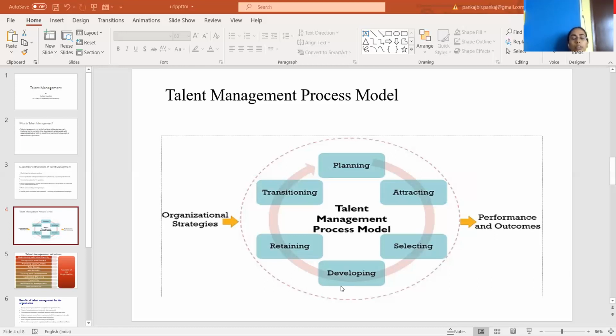The next step in talent management is developing. In this stage, the employees are prepared for the organization and the profile, on the basis of the profile on which they are going to work and the overall organizational objective.